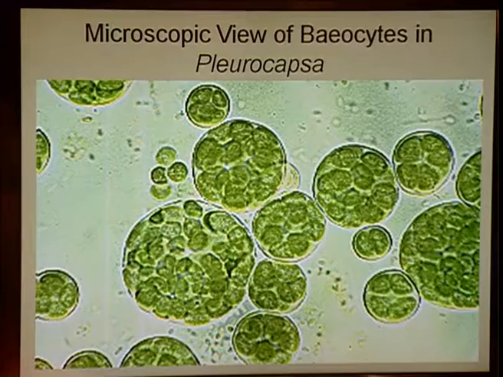This particular cell will produce definite thick-walled green cells which look like the vegetative cell, only smaller in size. They will ultimately enlarge, DNA replication will take place, and they will produce an aggregate of cells in the form of a colony. Ultimately the parent cell will break, the baeocytes will come out, and they will germinate to produce the normal cell.